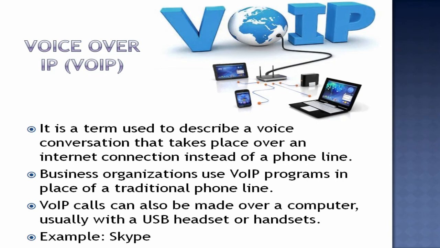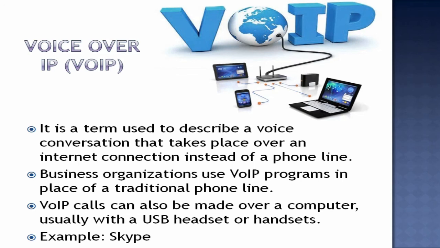Next comes voice over IP. It is a term used to describe a voice conversation that takes place over an internet connection instead of a phone line. Through Skype you can not only connect with people online, you can also connect with their phone numbers. If the other person doesn't have an internet connection and only you do, you can contact that person on their phone number, or you can contact a person who has an internet connection with their Skype ID.